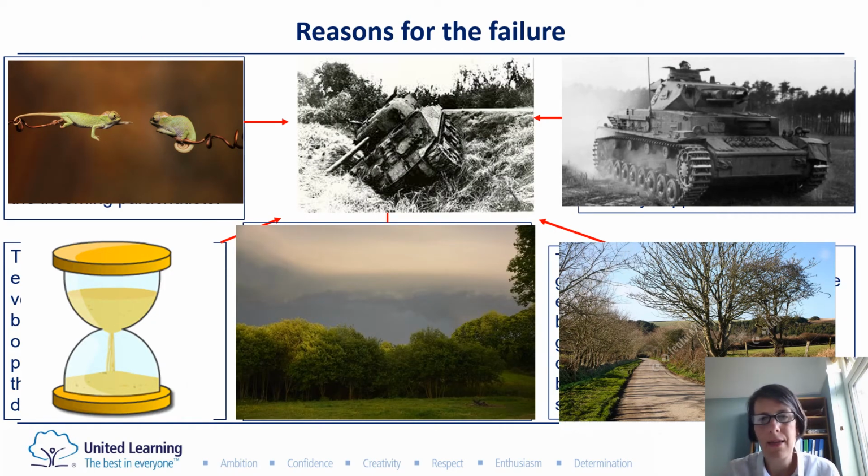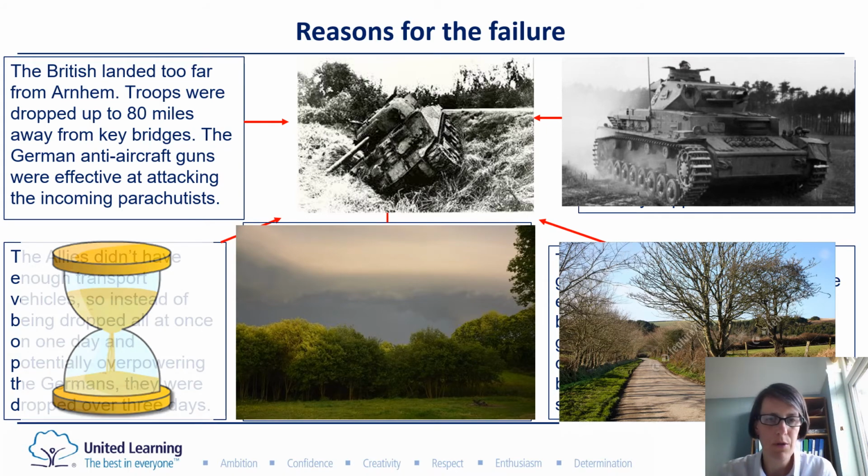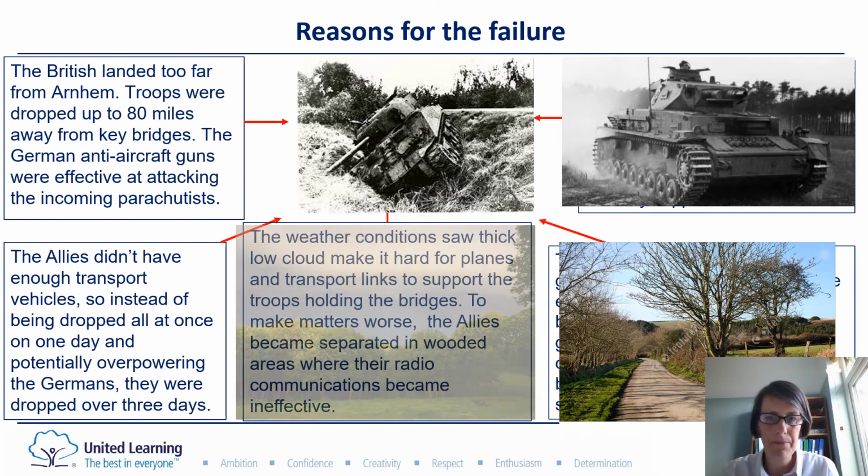We know that this failed, and here are 5 reasons why. You can see these pictures that I've put in. The first reason is these chameleons over here. You can see this chameleon is really stretching because he is too far away, and so the first reason this didn't work is that they landed too far away from Arnhem. They were 80 miles away from the main bridges, and lots of men who were dropping down were attacked by the Germans. It also took too long to get the soldiers there. So rather than being dropped all at once as a really strong force, they were dropped in bits and pieces over a few days, and so it took too long.